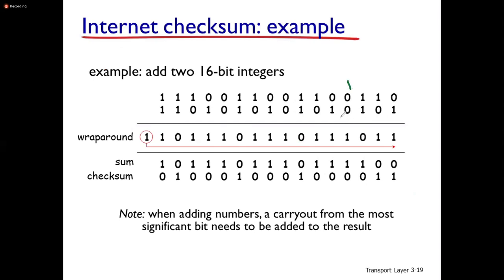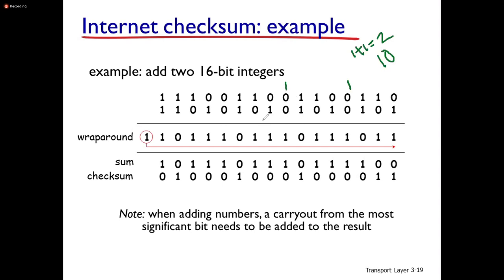Again 1 plus 0 is 1. 0 plus 1 is 1. 1 plus 1 is 2, and 2 in binary form is 10, so 0 with a carry.